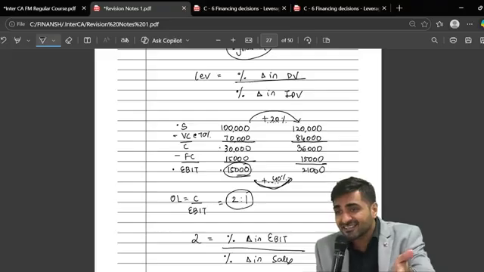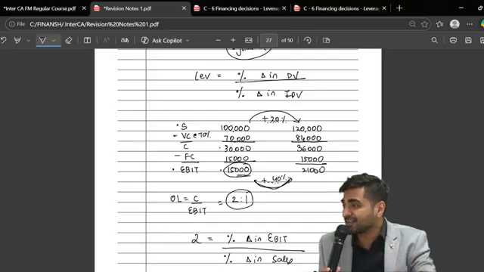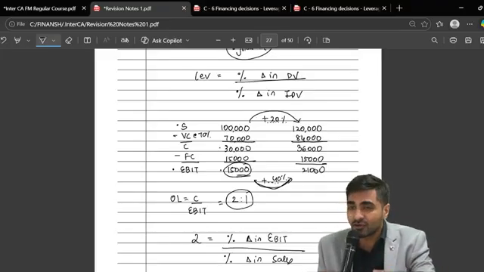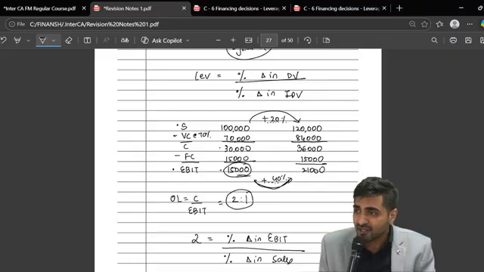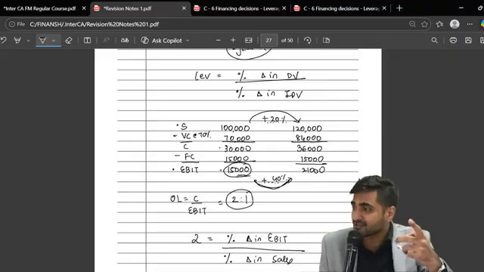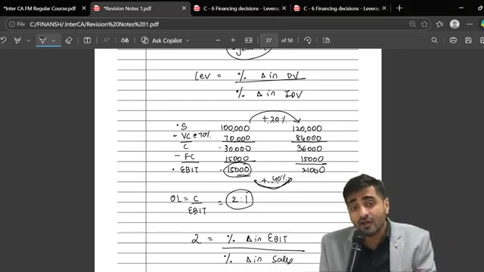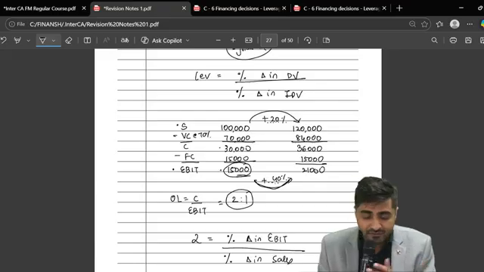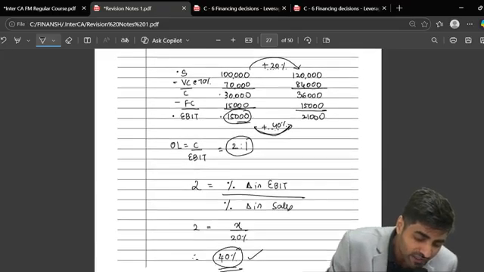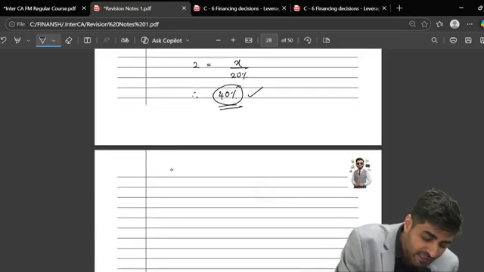Higher the leverage, higher will be the percentage by which my EBIT is going to enhance. That is why if leverage is higher, high risk, high return. Yes or no? Okay. So that is what we call operating leverage. So once again, what's the formula for operating leverage?